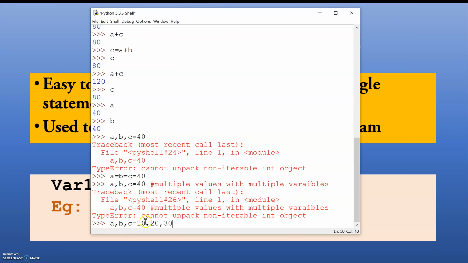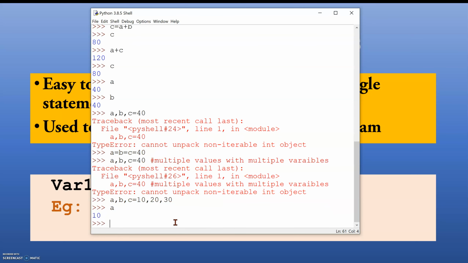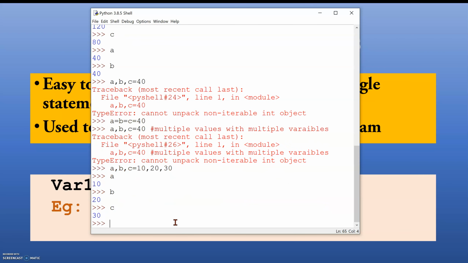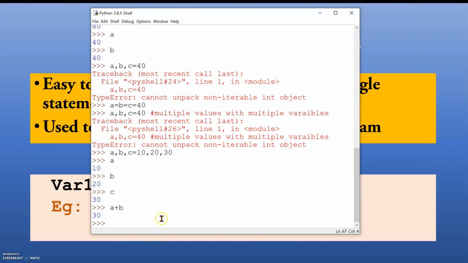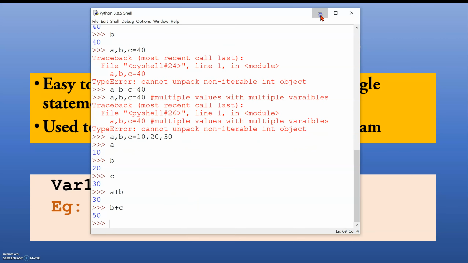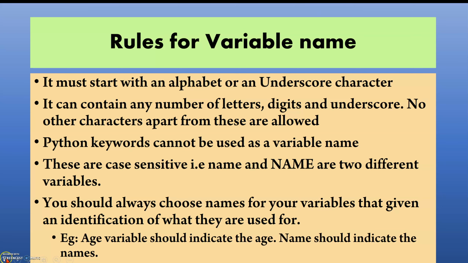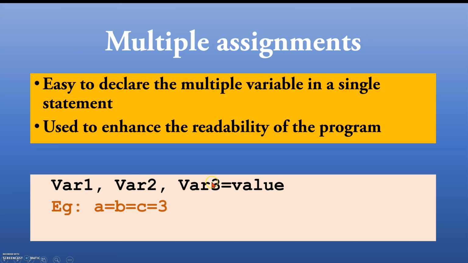So a is 10, b is 20 and c is 30. Now you can add a plus b: 10 plus 20 is 30. Now b plus c: 20 plus 30, you will get 50. So these are multiple values with multiple variables.